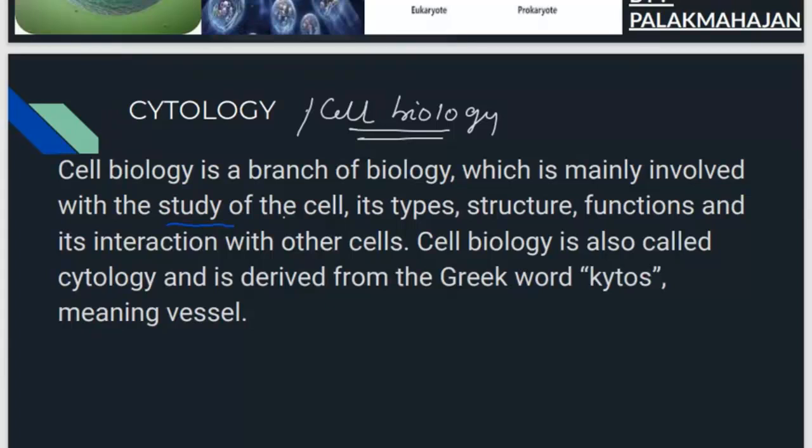Cell biology is also called cytology and is derived from the Greek word kaitos, which means vessel. Cell is a kind of vessel in which all the metabolic activities of the body take place.